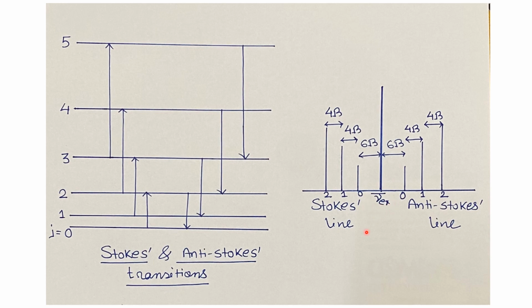The left side's spectral lines will give the Stokes lines and the right hand side spectral lines will give the anti-Stokes lines. For the transitions starting from J equals 1 or J equals 2 in the anti-Stokes lines, we will have a separation of 4B. A similar case happens for the Stokes lines also. On the left side, for J equals 1 or J equals 2, the separation between the spectral lines is 4B. So that is the energy difference between two consecutive spectral lines.